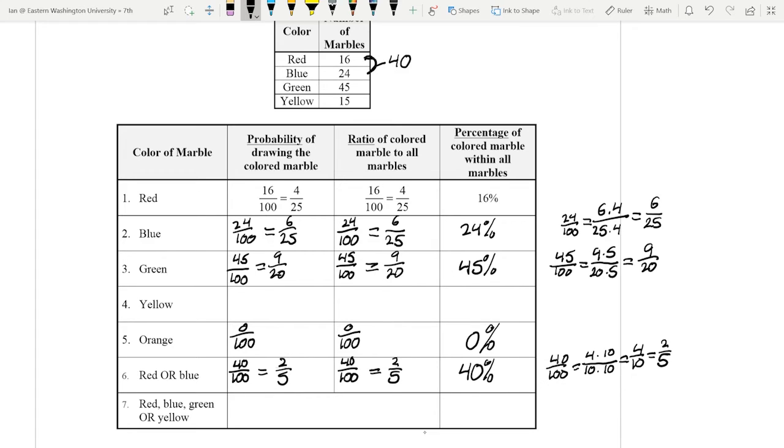Now you guys are going to do the bottom one. It's not that hard. You have to follow the same process for red, blue, green, or yellow. Meaning we can pull any one of these out of the hat. So how many total are there?